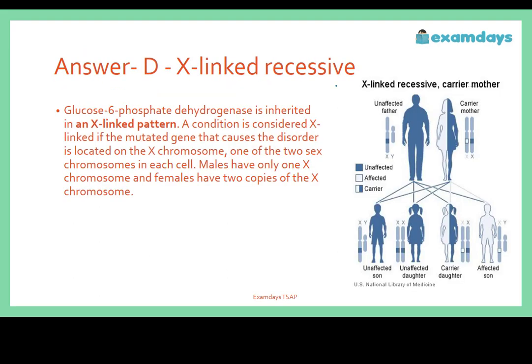With an unaffected father and a carrier mother, it will affect the children who are born. This one image is enough to understand the affected and unaffected persons from the father and mother. You have to understand how it is linked between the couple.